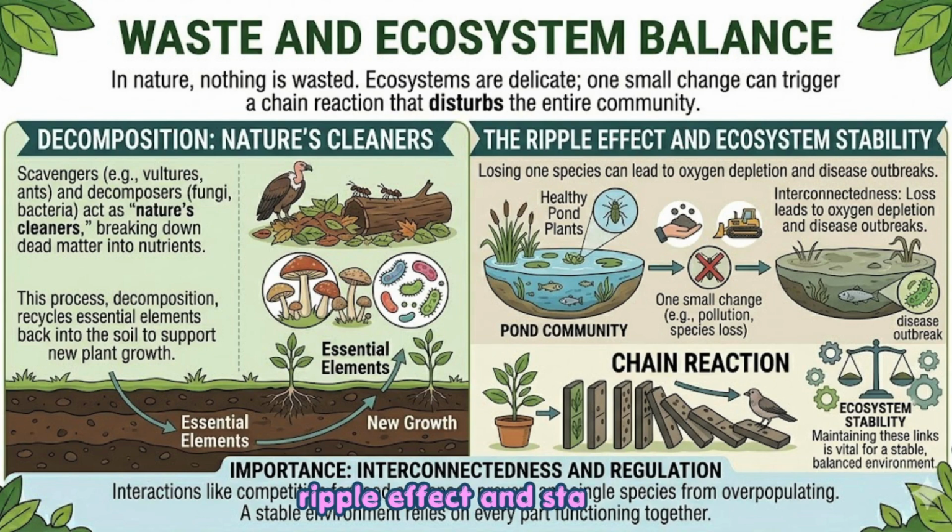The ripple effect and stability. Ecosystems are delicate. One small change like deforestation or pollution can trigger a chain reaction that disturbs the entire community. Interconnectedness: losing one species, like pond plants, can lead to oxygen depletion and disease. Outbreak regulation: interactions like competition for food and space prevent any single species from overpopulating. Maintaining these links is vital for a stable, balanced environment.